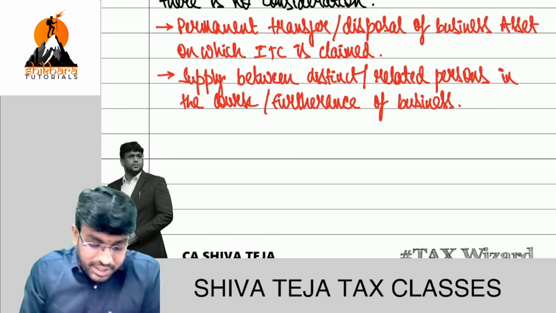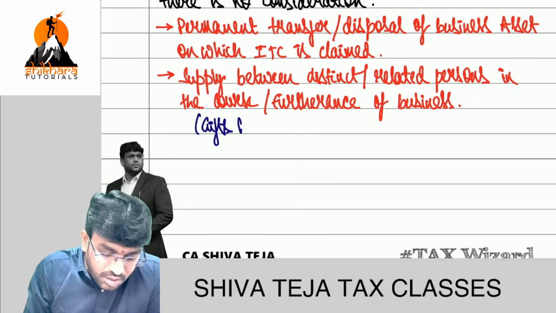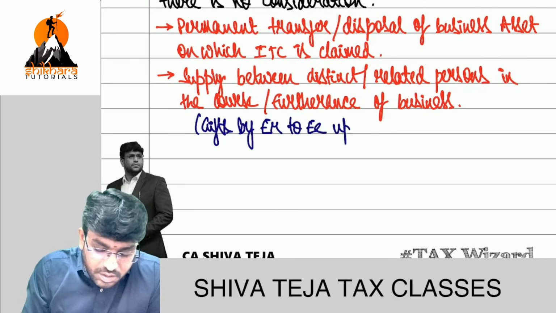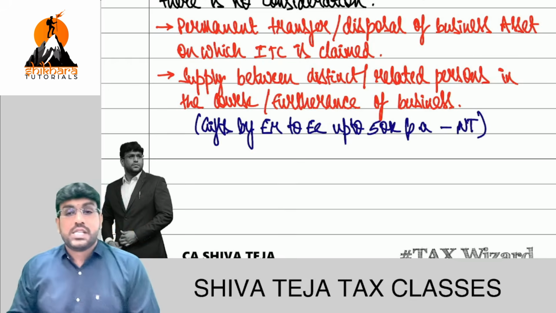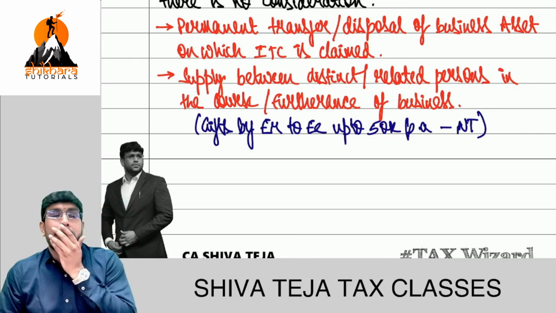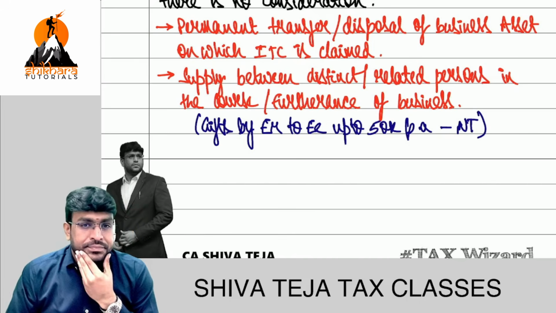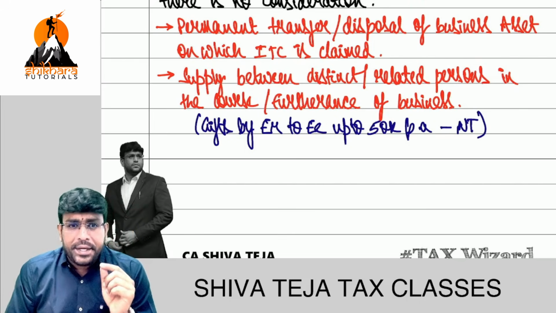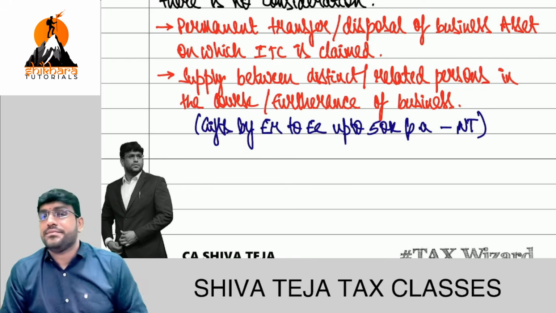Already we discussed. But here, one special point to be noted, that is gifts by employer to employee up to 50,000 per annum is not taxable.